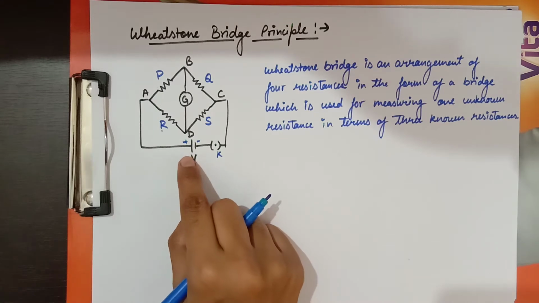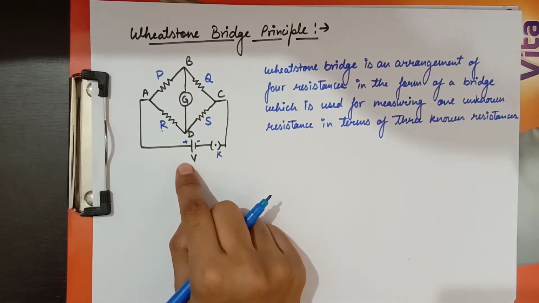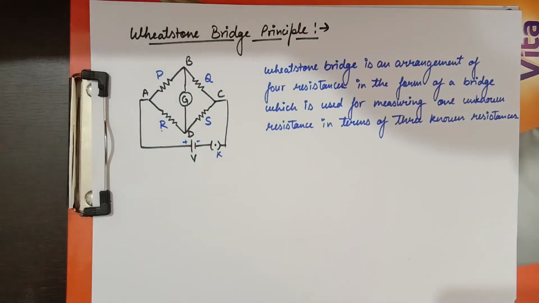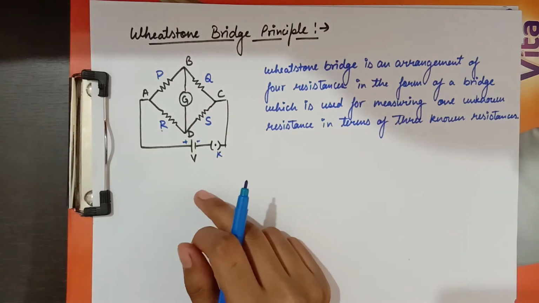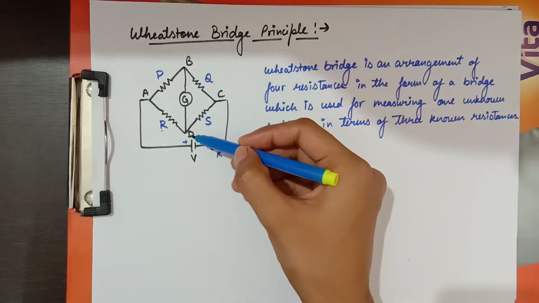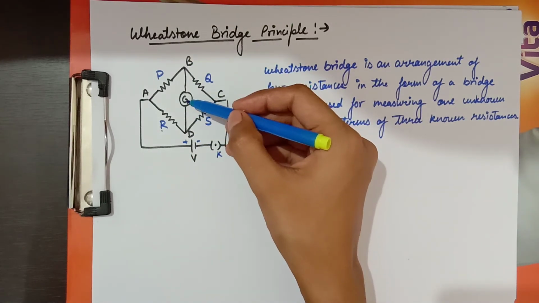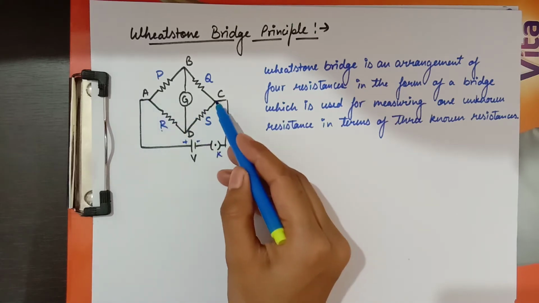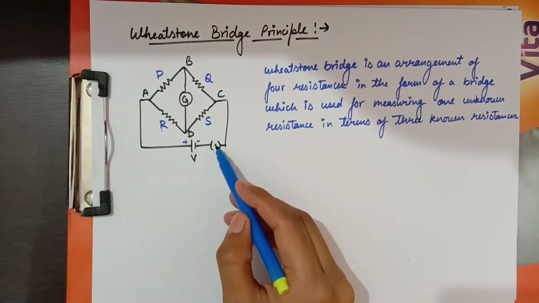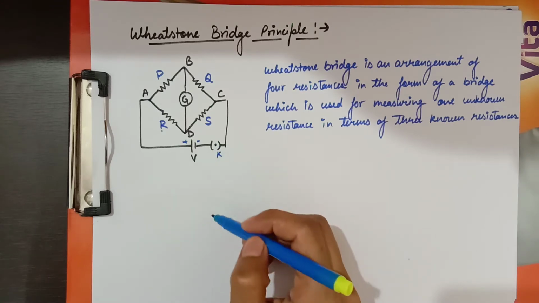There are two conditions in the Wheatstone bridge. The first is the unbalanced condition and the other is the balanced condition. You can see here between points B and D there is one galvanometer connected, and between points A and C there is the battery source and this key.